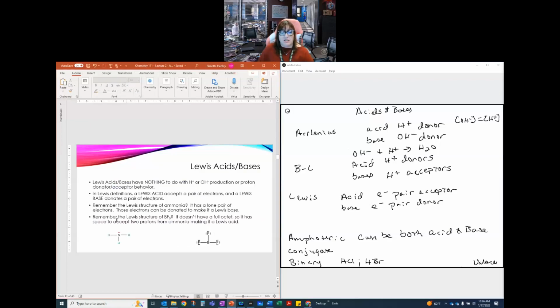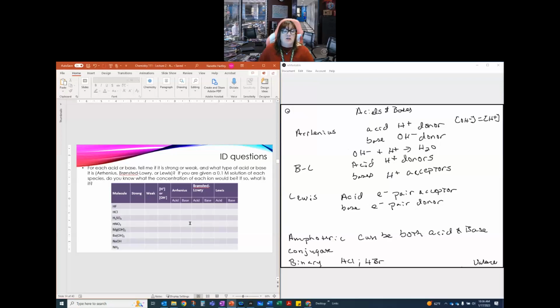We talked about Lewis acids. This is just the drawing that I just did. So here's an actual slide of it. Oops, sorry, I didn't get to the slide. One of the things that you will probably need to do is to be able to look at a table like this and say, okay, what are we talking about here? Now, the strong and the weak, I'm not going to talk about right yet. We will talk about that later on today. But this is the kind of question that you may be asked to look at.